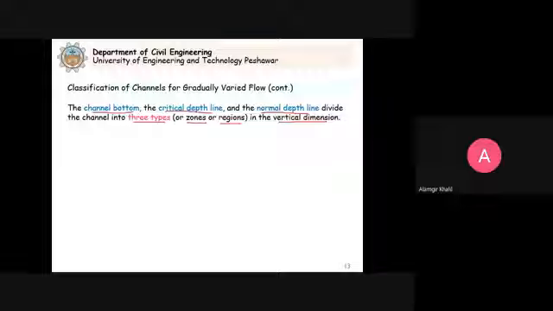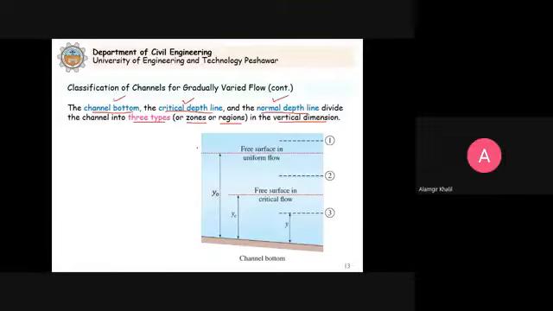So when we consider the channel bottom, the critical depth line and the normal depth line, we can divide the flow in the channel into 3 types or 3 zones or 3 regions in the vertical dimension. What are these 3 zones?